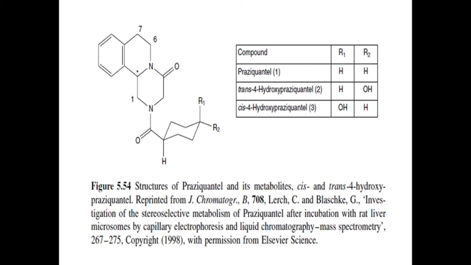Biotransformation yields 5 metabolites, which were studied by using a combination of capillary electrophoresis and LC-MS, with the LC-MS studies involving separation of the metabolites produced during the incubation of praziquantel with rat liver microsomes.